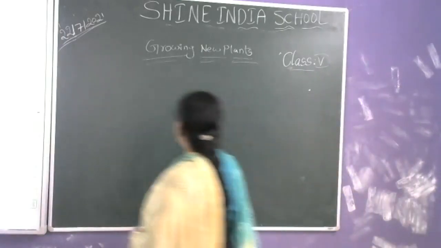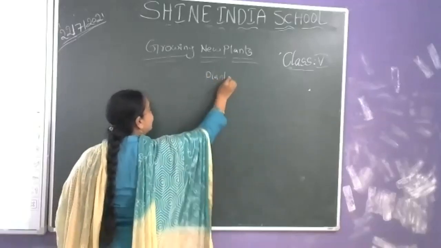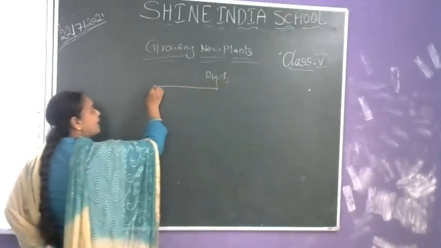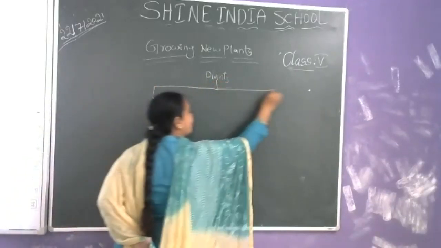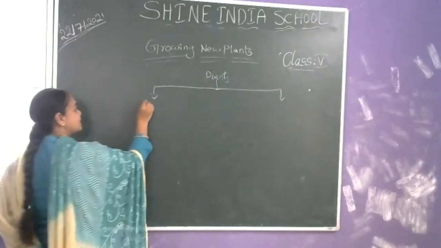So plants are of two types. One is flowering plants and the second one is non-flowering plants.